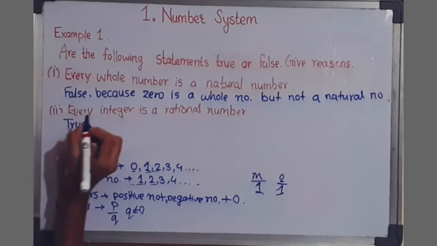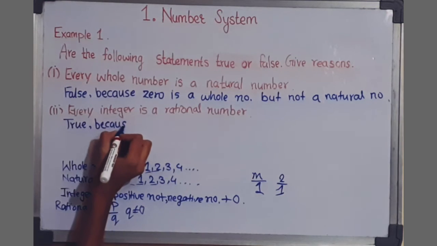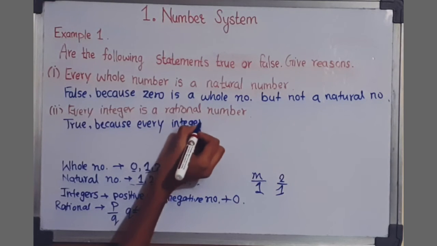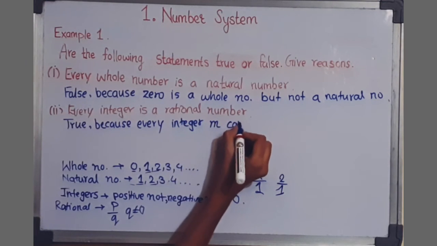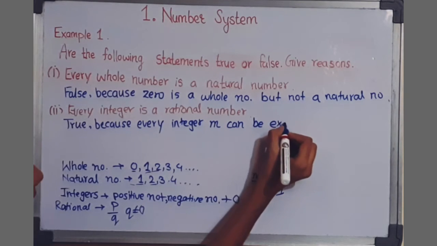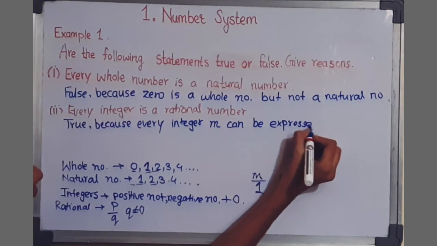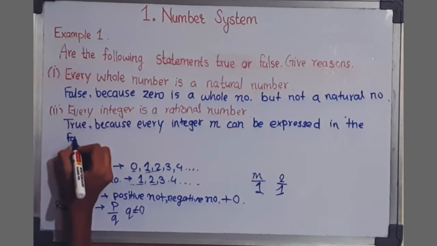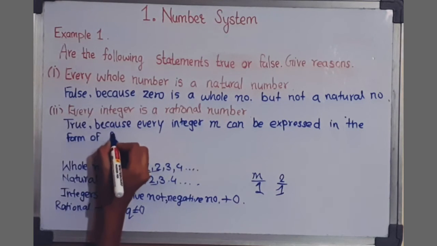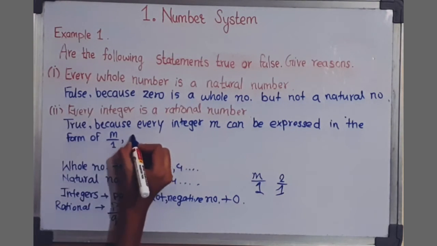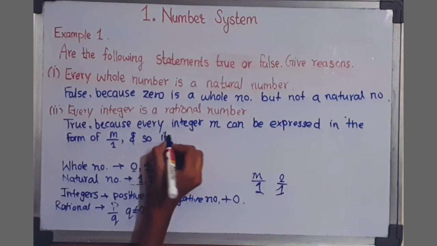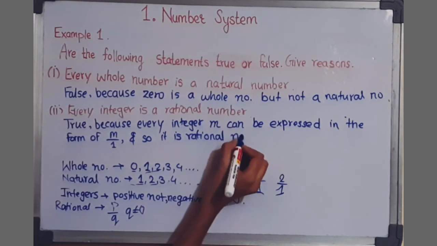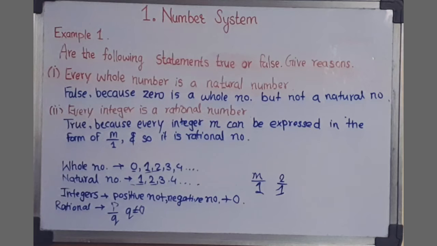The statement is true because every integer m can be expressed in the form of m by 1, and so it is a rational number.